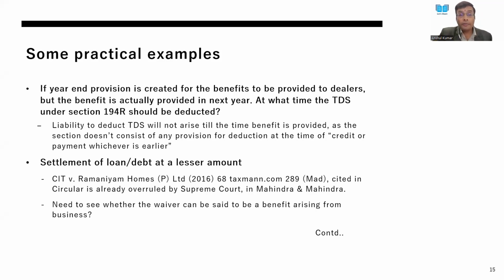Thirdly, a bad debt. Say, for example, if I had sold a good to someone and I was to recover some amount, and that amount is now not recoverable. Can I be said to be provider of a benefit to somebody else? I have not given it voluntarily. I am being forced to give it. I am not even able to recover the amount of my goods supplied or my services supplied.